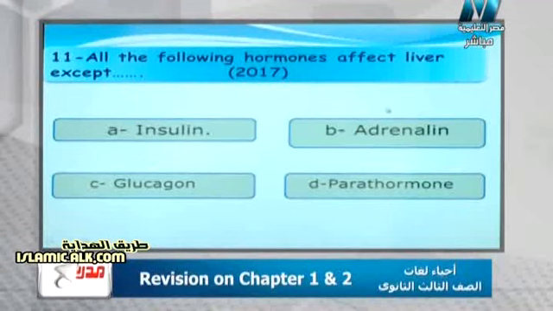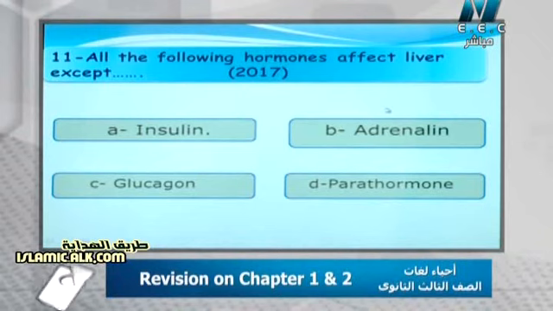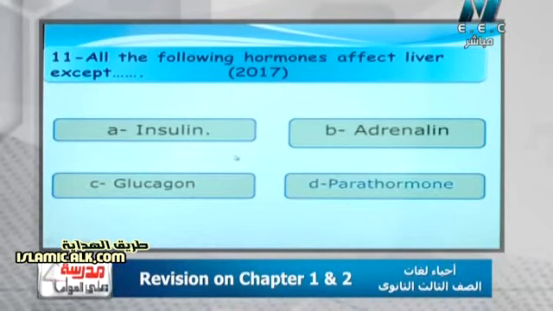All the following hormones affect the liver except dots: insulin, adrenaline, glucagon, parathormone. What is the answer, Mr. Yahya? Parathormone.